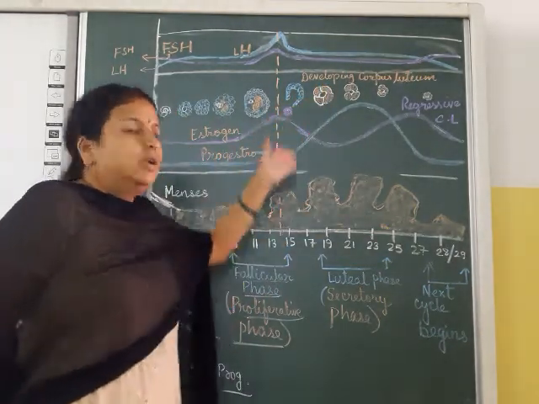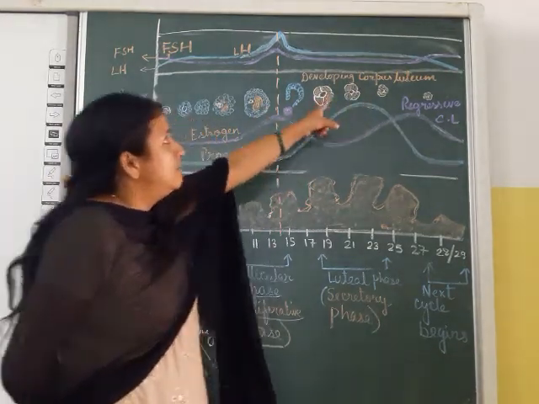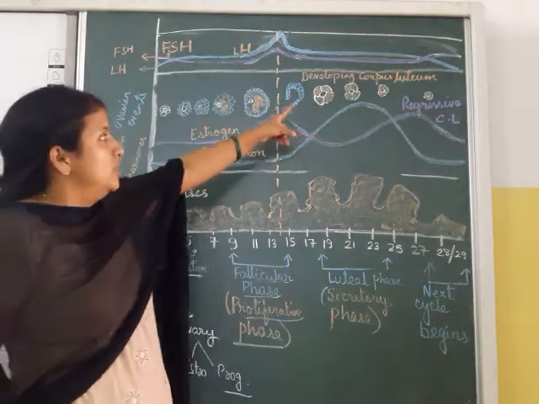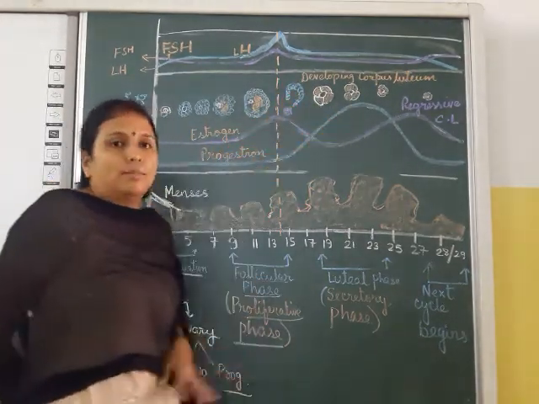You have already learned the Graafian follicle becomes the corpus luteum. Now the developing corpus luteum is shown. The Graafian follicle's outer structure has become the corpus luteum.